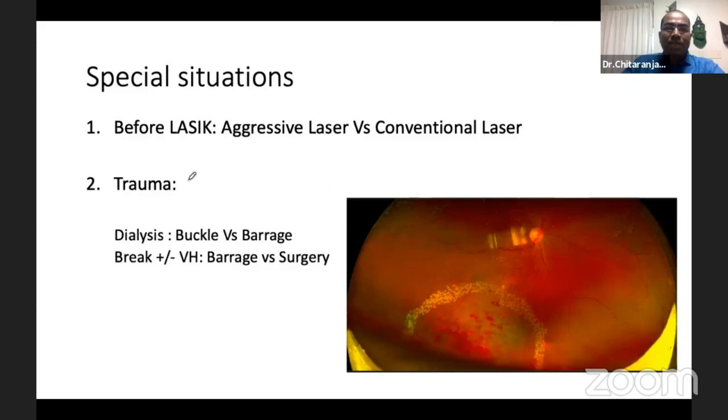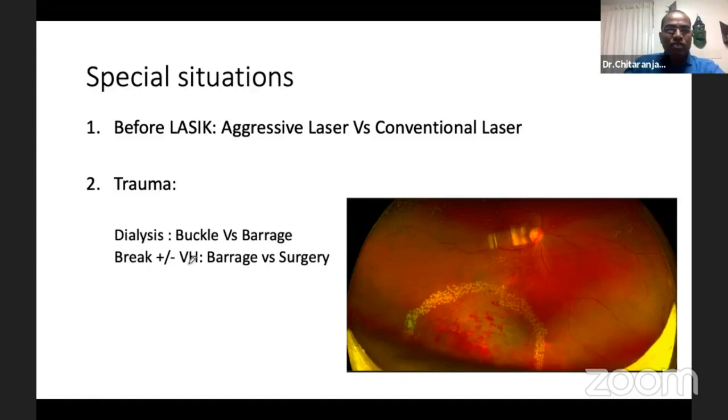Special situations like doing barrage before LASIK, aggressive laser versus conventional laser, there are 2 schools of thought. Some people say that we should follow our regular indications. Some people say that we should go for aggressive laser. We should follow whatever is practiced in the center where we are trained.